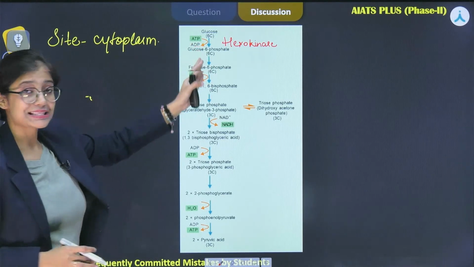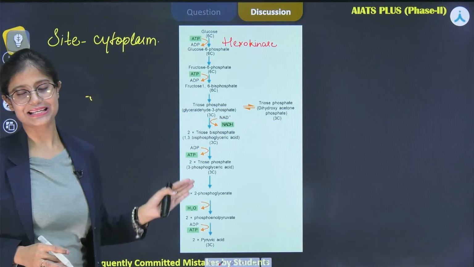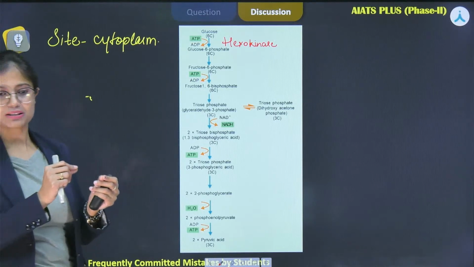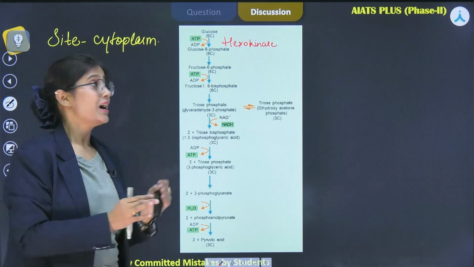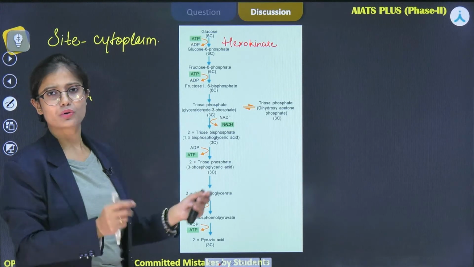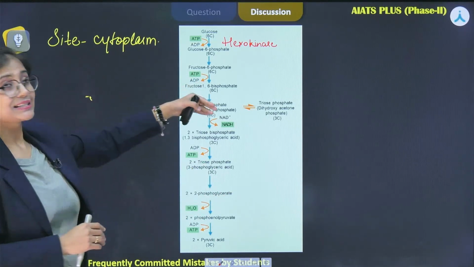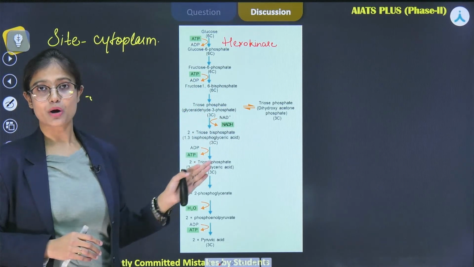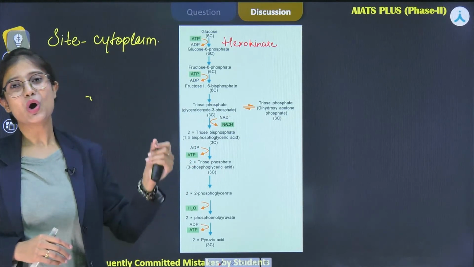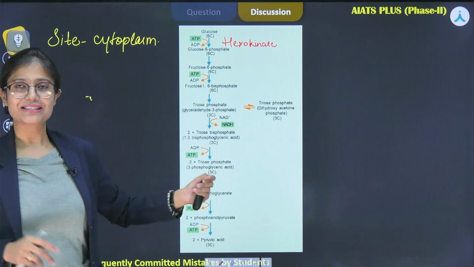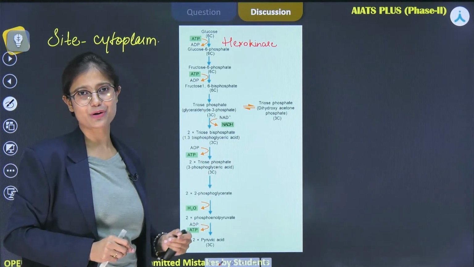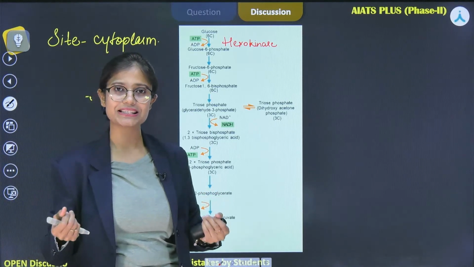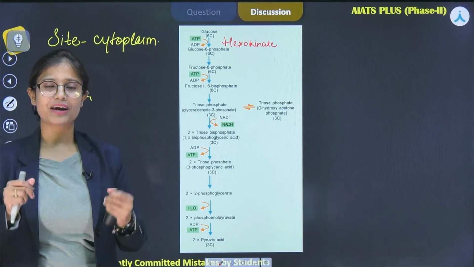Now next, we can see that glucose 6-phosphate is getting converted into fructose 6-phosphate. It is basically the process of isomerization, as fructose is the isomer of glucose. They both have 6 carbons. So it is catalyzed by isomerase enzyme. The next process is again really important, as this is the rate limiting step of this complete process of glycolysis. Again, this is very important from an exam point of view, as this has been asked in the NEET exam. Each and everything is actually written in the NCERT, so read your NCERT very carefully.